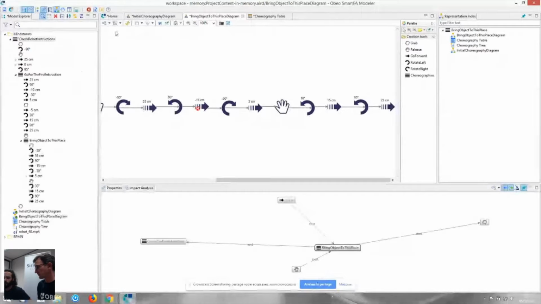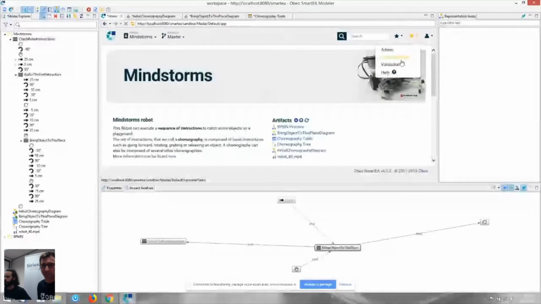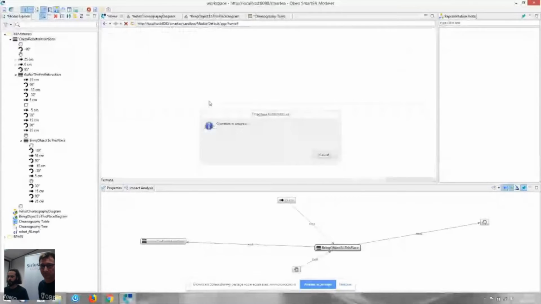Yes. So in OBE Smarty, to use the validation rules, you must go to the welcome page, use the administration menu and launch the validation. In our case, we defined one validation rule written in HQL, but it's also possible to define your validation rules in Java. So for that, I launch the validation.